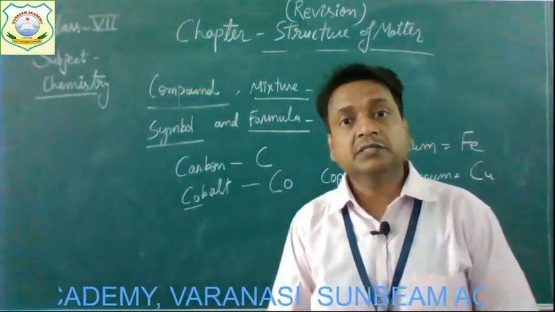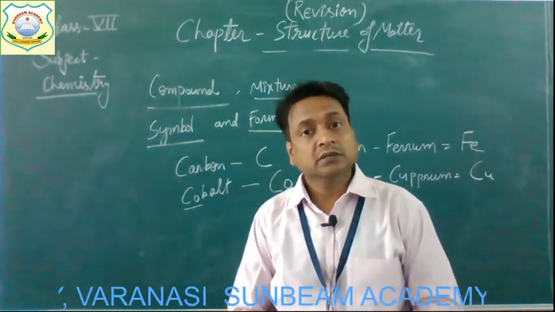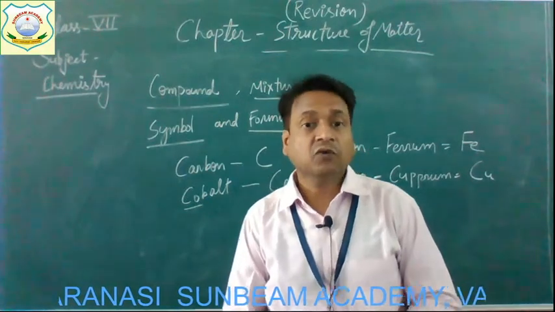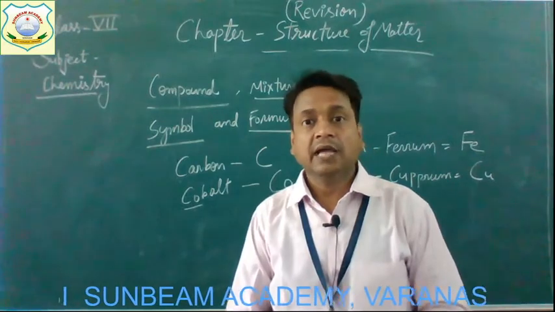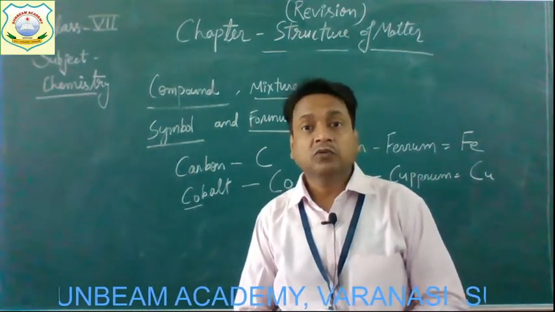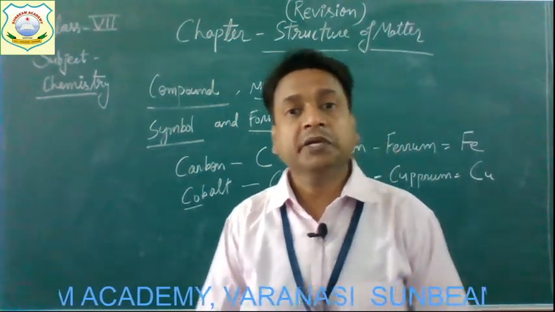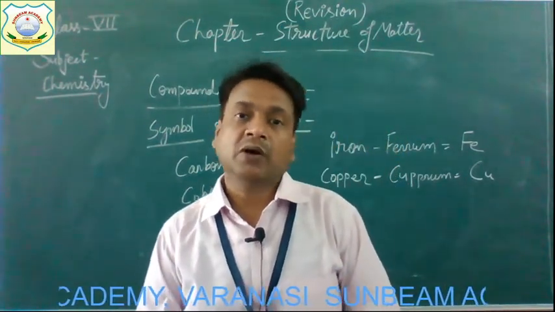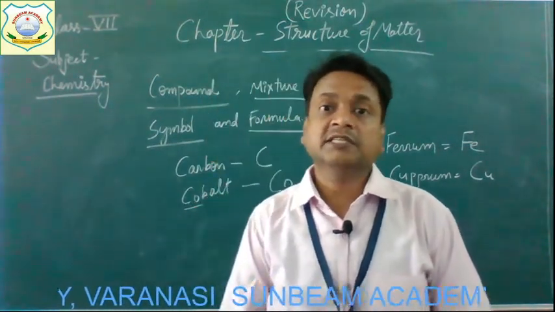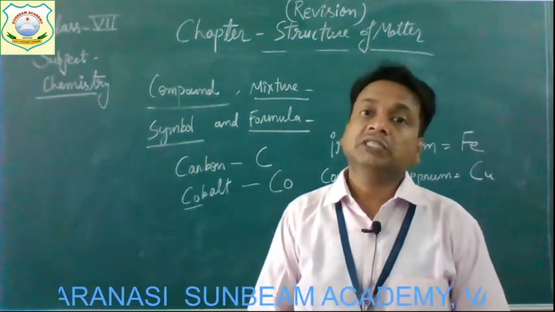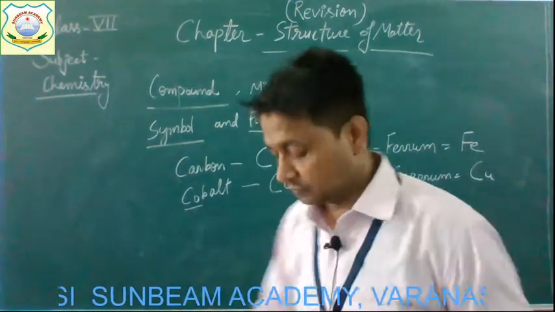As the symbol is the term used to denote the elements, whereas the formula is the term used to denote the compound, not the element. So that formula, you can say, is the representation or the way by which we denote the compounds. Okay, and in this formula, the symbols of the different elements which are present in that compound are used. Now take the example.